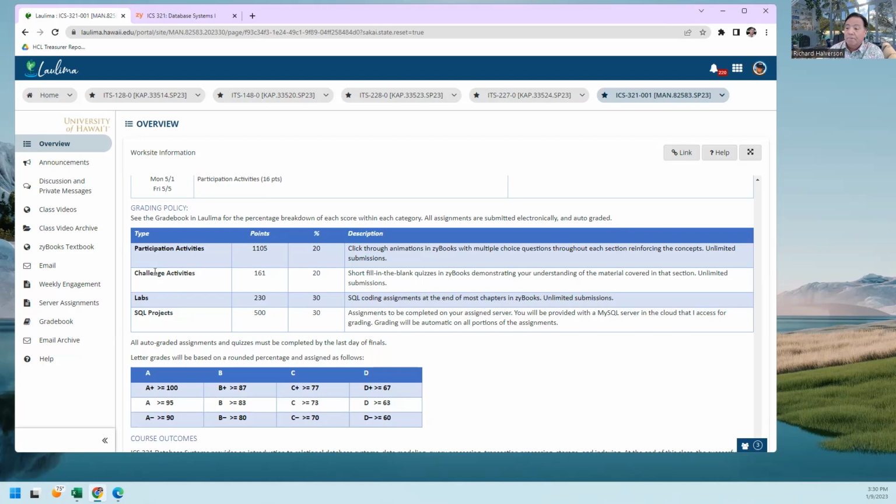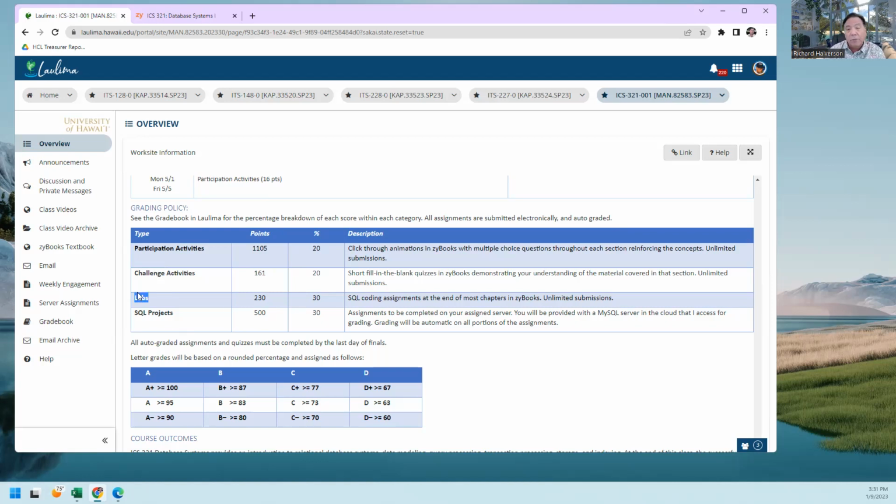When you get one of them wrong, it tells you what you got wrong, it tells you what the right answer was, and then it has you do it again, but the problem is a little different. And if you don't get it right enough times, you'll start seeing the same problem over again. So eventually you should be able to get all the challenge activities done.